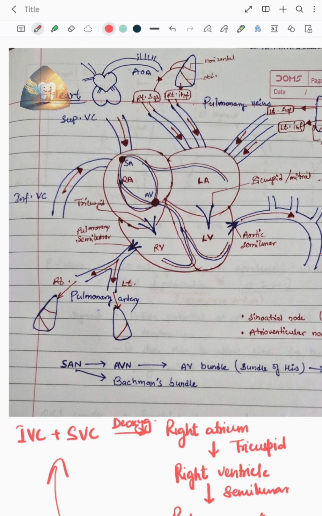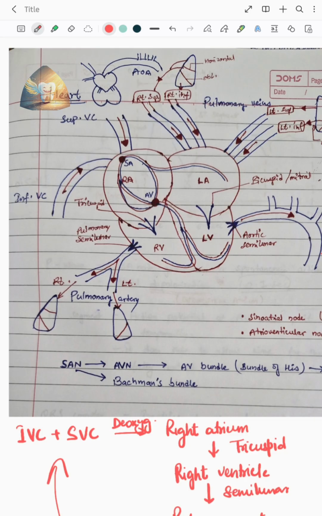Bicuspid and tricuspid valve, they are the atrioventricular valve because this is tricuspid, this is bicuspid. They are atrioventricular valve because they are present in between atria and ventricle, and hence they are known as atrioventricular valve. Whenever they close with a snap, the sound which occurs is the first heart sound, that is lub.